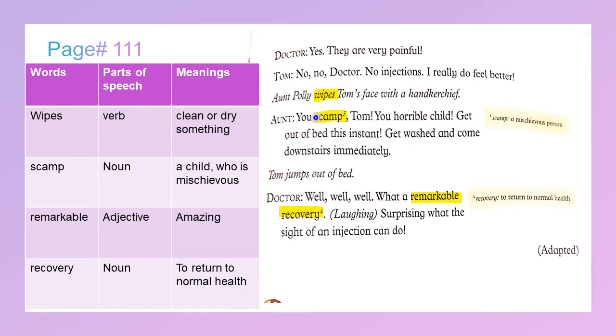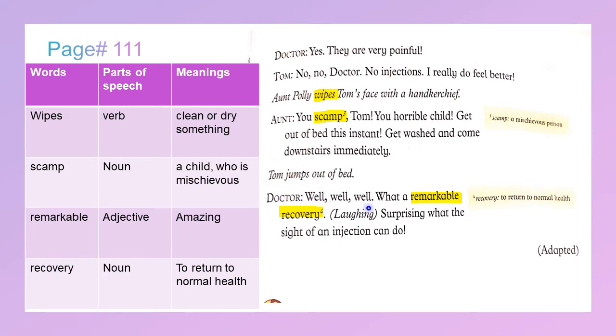She is now angry. Aunt Polly is really angry at Tom's behavior. He's pretending to be ill, and she tells him to get out of bed at once. Get washed and come downstairs immediately. Immediately means at once. Tom jumps out of bed.